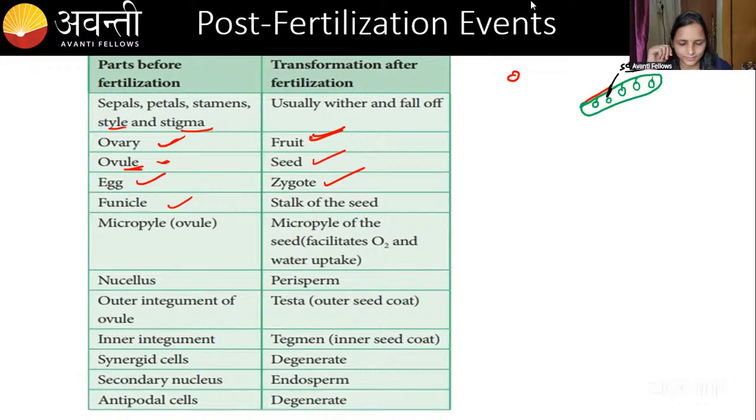Okay, fine. Now the micropyle. Have you seen, guys, the seeds will be there like this, right? In the seeds, you can see a small pore-like structure, right? That is nothing but the micropyle, which will become the future hilum. Okay, it will become the hilum. There is a small pore there. Through that, the water and the oxygen will enter the seeds.